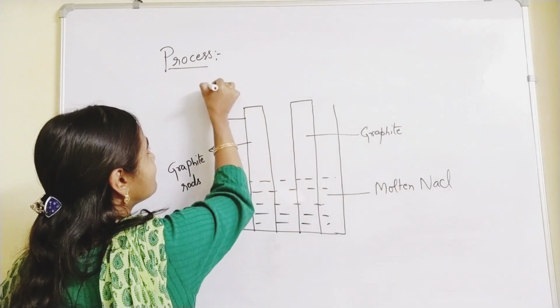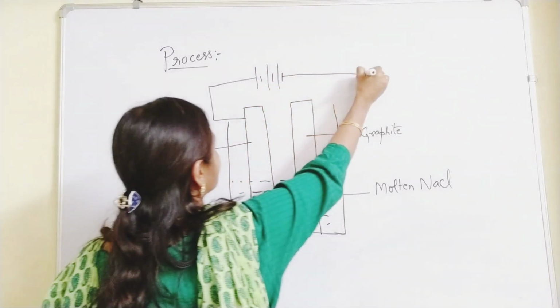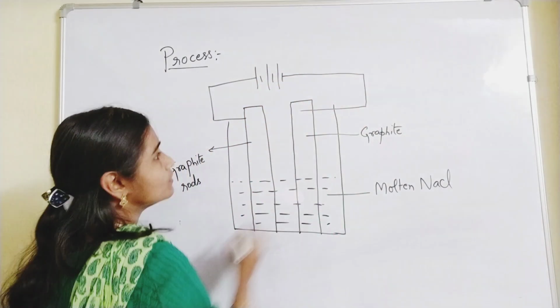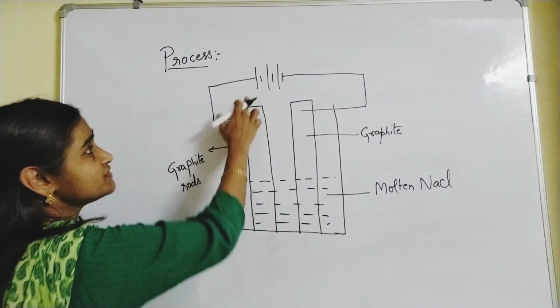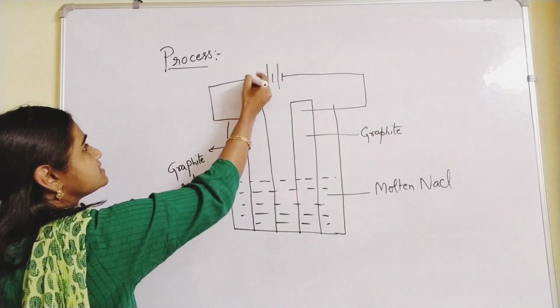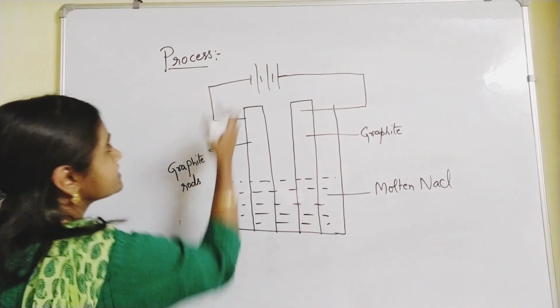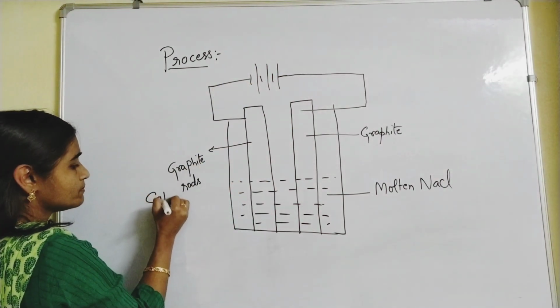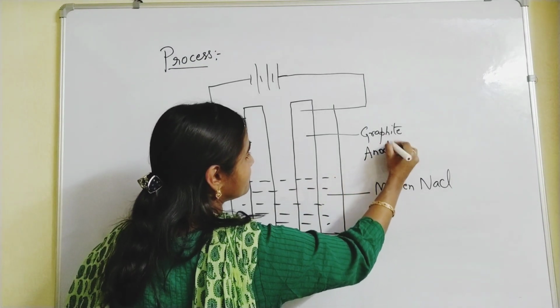They are connected with a high voltage battery. The one connected to the negative terminal you call the cathode, and this will be your anode.